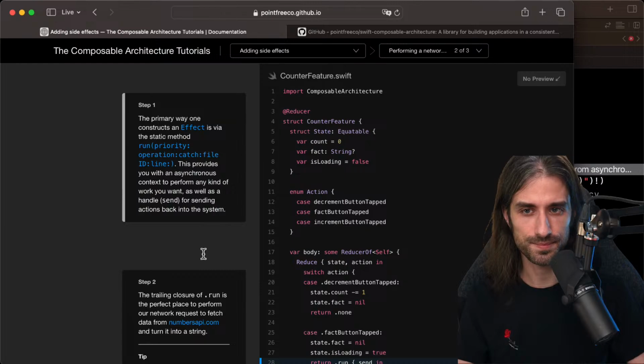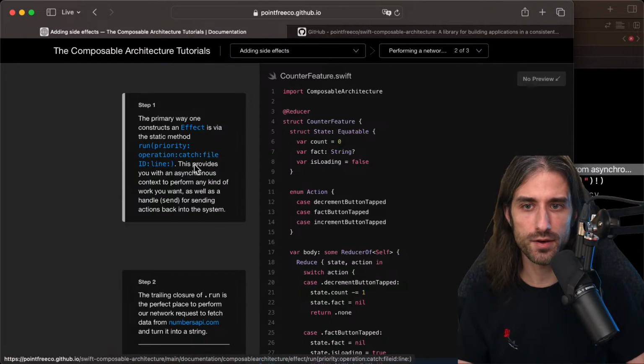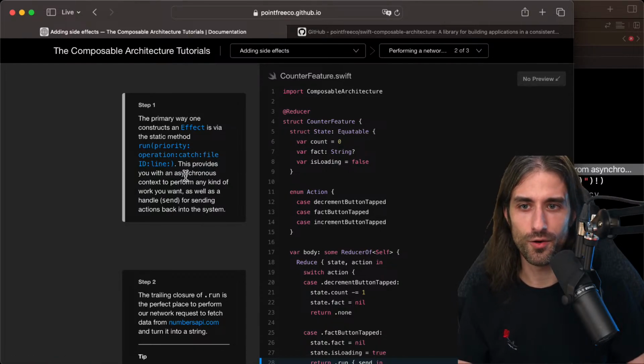So let's get started. Step 1, the primary way one constructs an effect is via the static method run, with priority, operation, catch, file ID, line. Hopefully, we will only provide some of these arguments. This provides you with an asynchronous context to perform any kind of work you want, as well as a handle for sending actions back into the system.